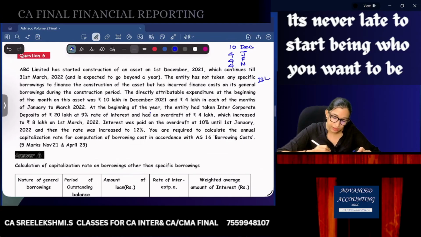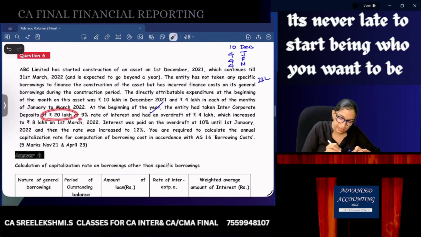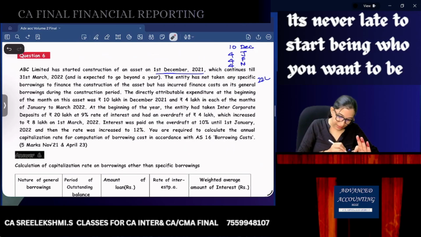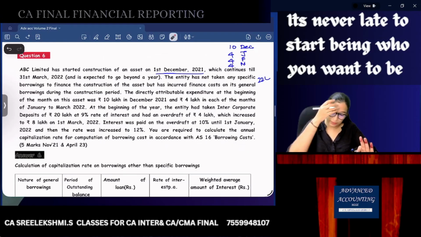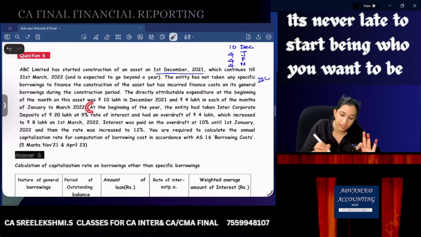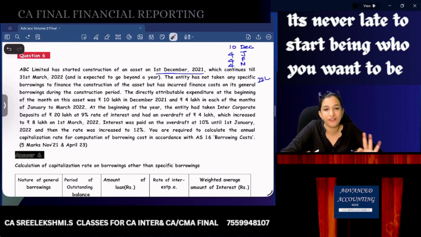At the beginning of the year, the entity had taken an intercorporate deposit of 20 lakhs at 9% interest and had an overdraft of 4 lakhs which increased to 8 lakhs on 1st March. Interest was paid on the overdraft at 10% until 1st January and then the rate was increased to 12%. You are required to calculate the annual capitalization rate for computation of borrowing cost in accordance with AS 16. Read this part two times and then we'll answer.